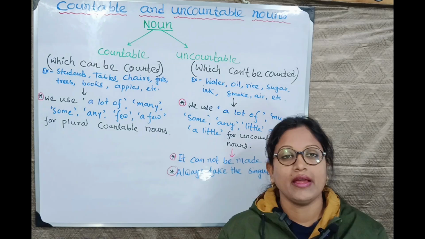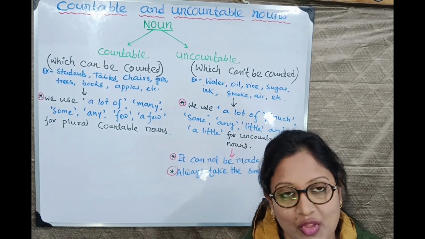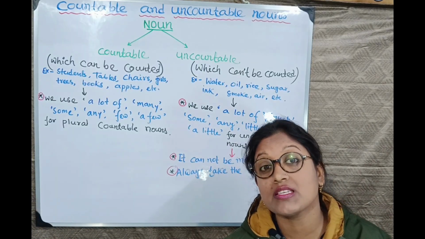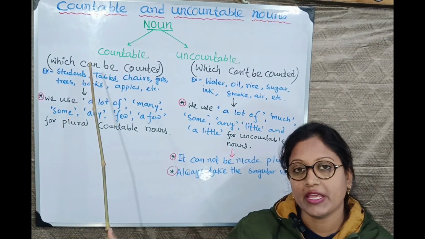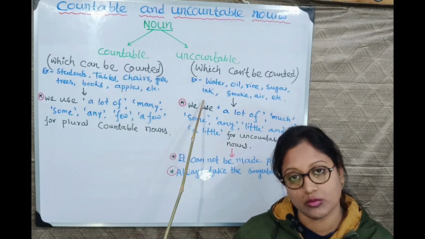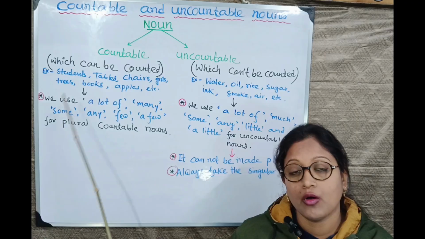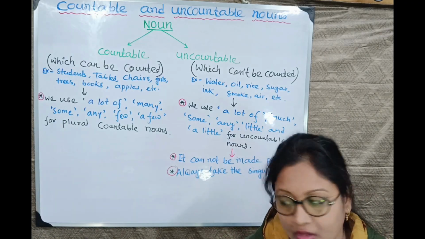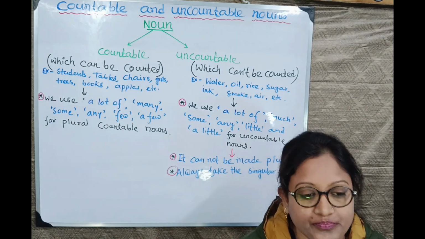Clear? Next, now we will move on to some. What is the meaning of some? Some means a certain number. Like a lot of, some will be used with countable plural nouns and uncountable nouns. Clear? On both sides we can use some. And we will use some in affirmative sentences like a lot of.